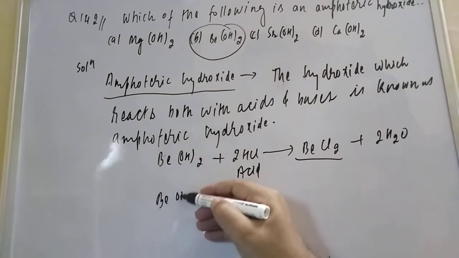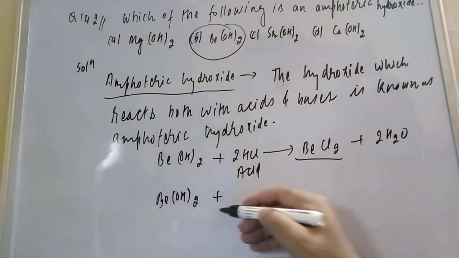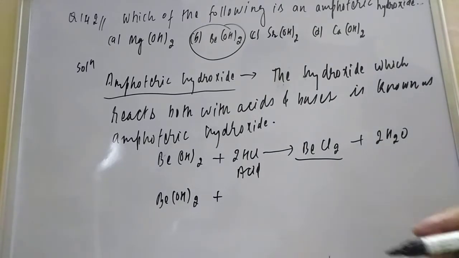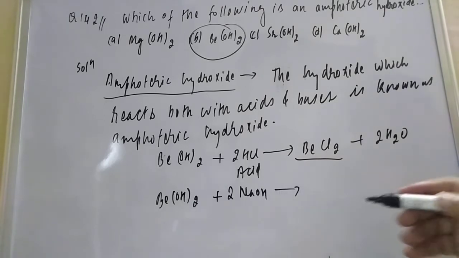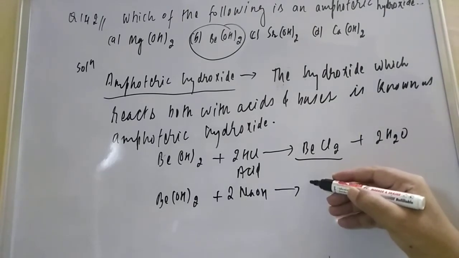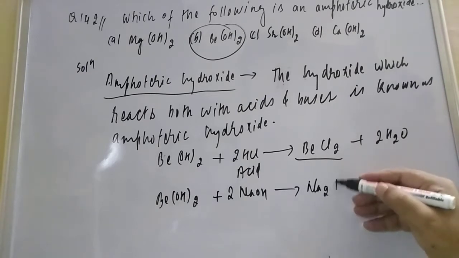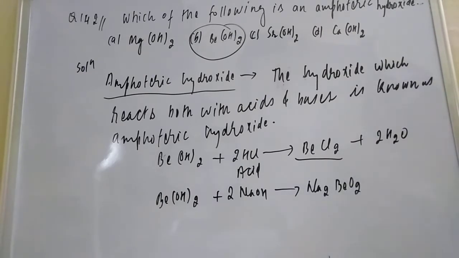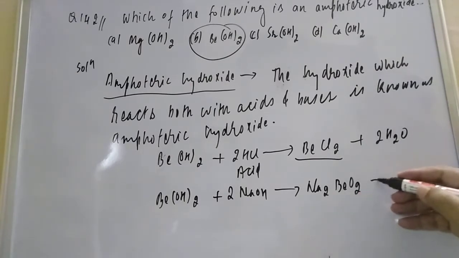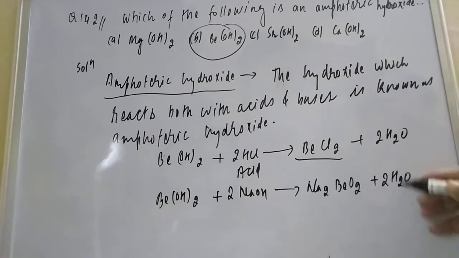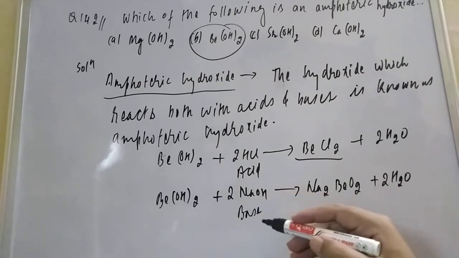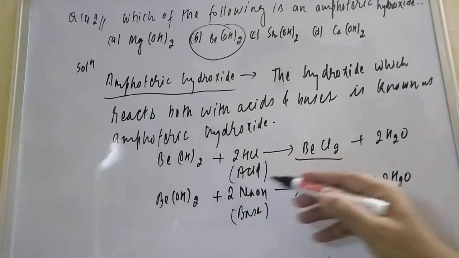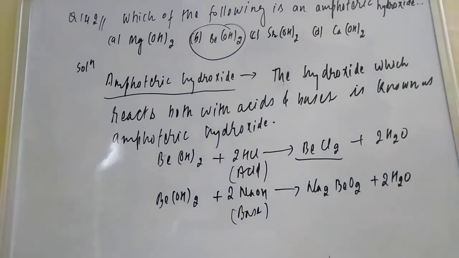So if you see Be(OH)2, it reacts similarly just like aluminum hydroxide. You take 2NaOH, and it will give sodium beryllate, the formula of which is Na2BeO2, just like aluminate gives sodium aluminate, along with 2 water molecules. So what we are finding, students, is that beryllium hydroxide is reacting with both acids and bases, therefore it is an amphoteric hydroxide.